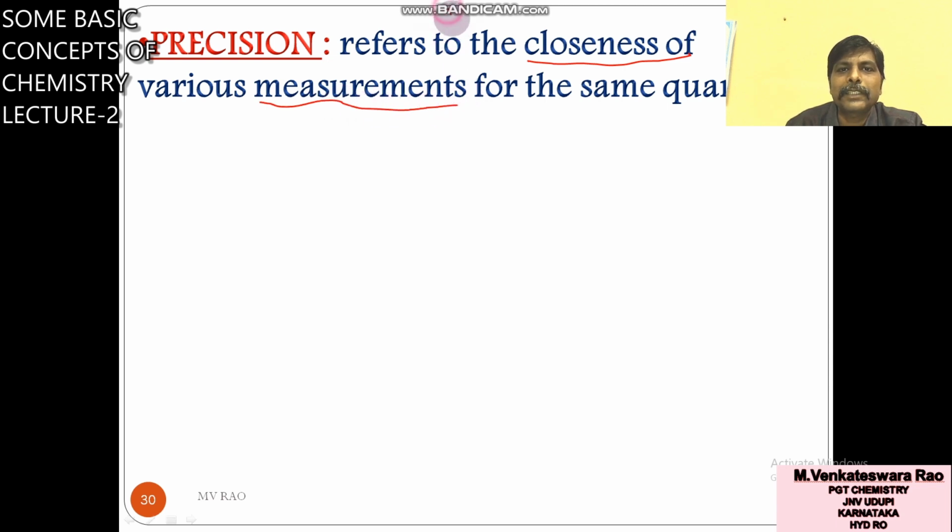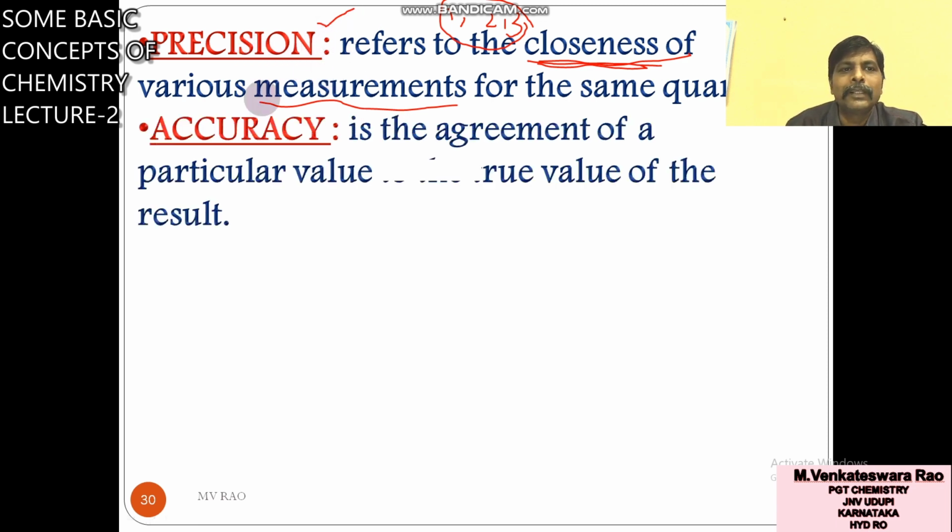You take the first reading, second reading, and third reading. The same experiment you did three times. If you get the same, close values, that means values nearby, then your values are most precise. So precision is more. What about accuracy?